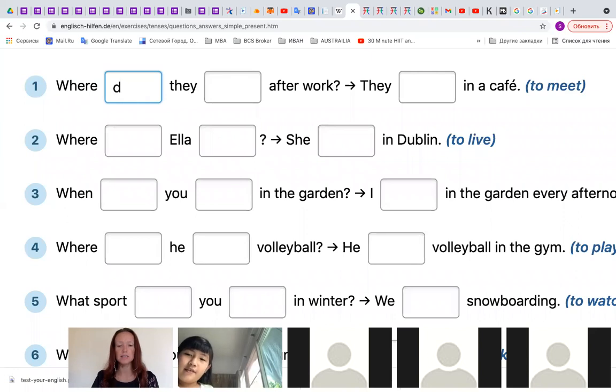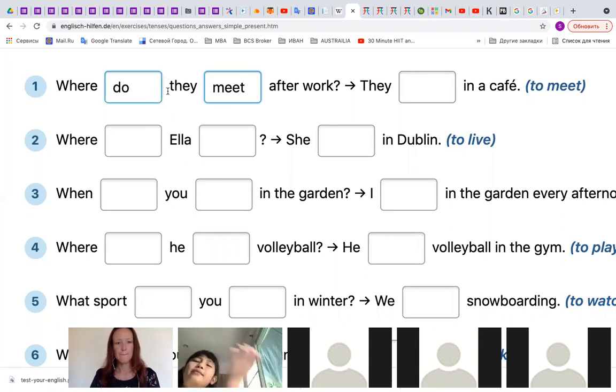Where do they meet? Okay. After work. Yeah. So can you read the question?